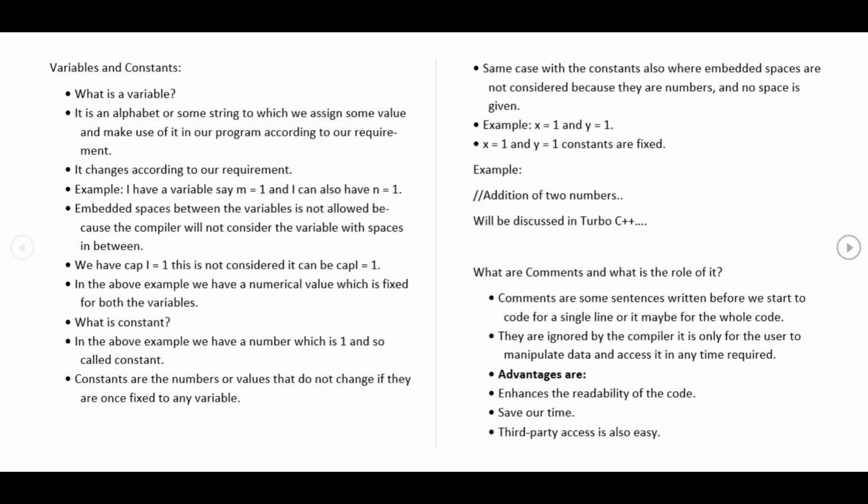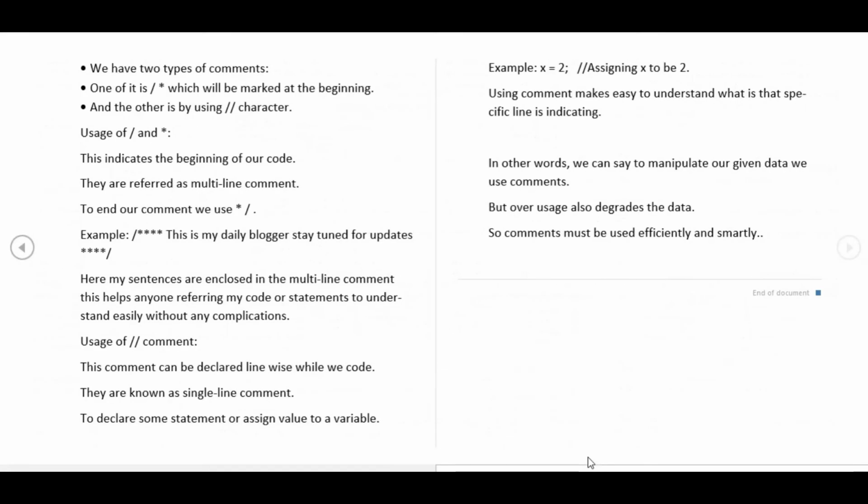Consider if you forgot the line for which you coded. With the help of the comment, you will be able to recollect what you have coded, or why you wrote that code at that point of time. Advantages are: it enhances the readability of the code, saves our time, and third party access is also easy. We have two types of comments.